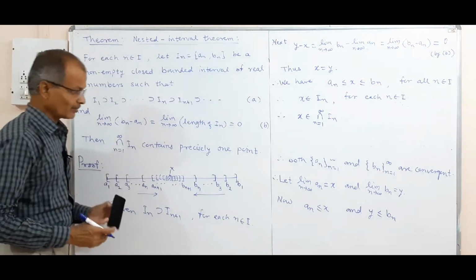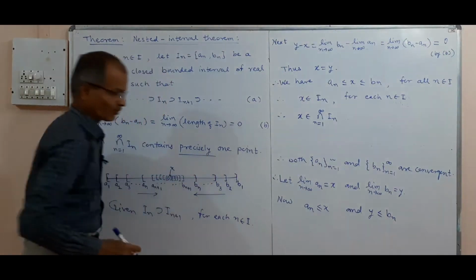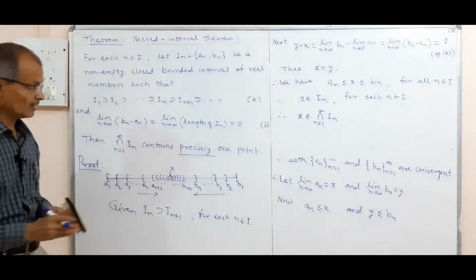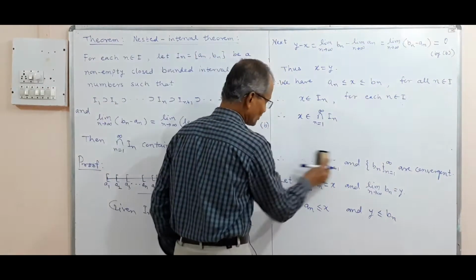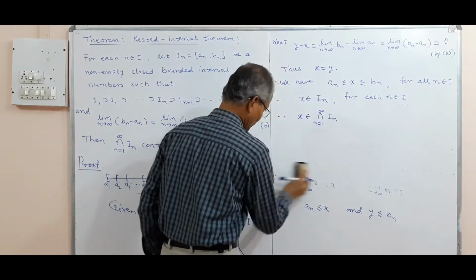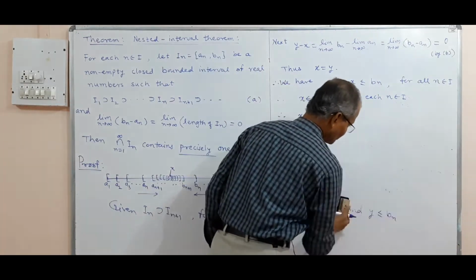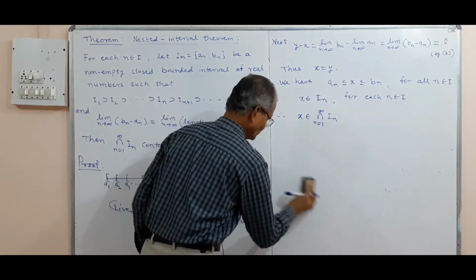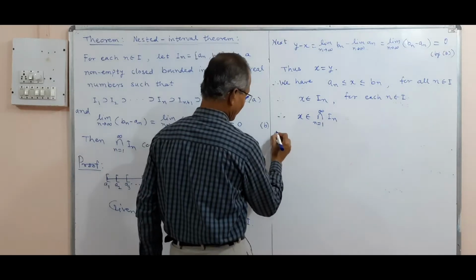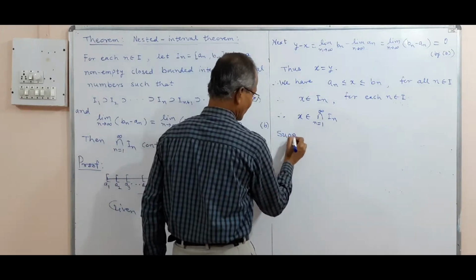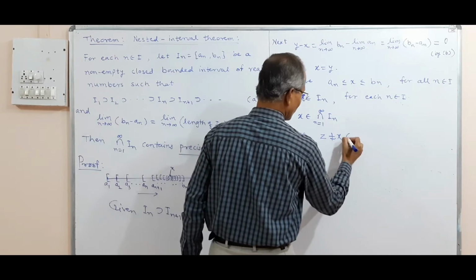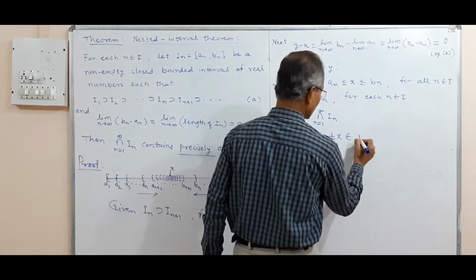But what remains is to show precisely one point, meaning exactly one point and no other point. Now next we shall consider, suppose z, which is not equal to x, belongs to the intersection of In.